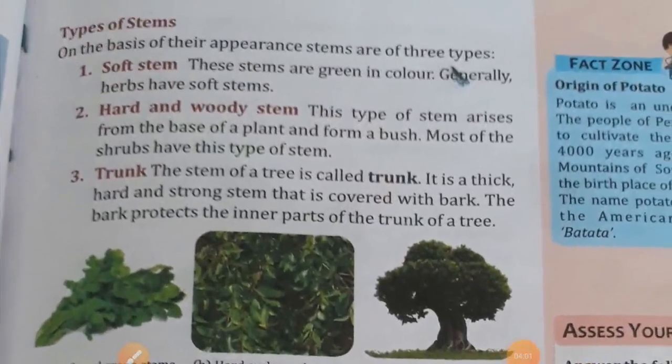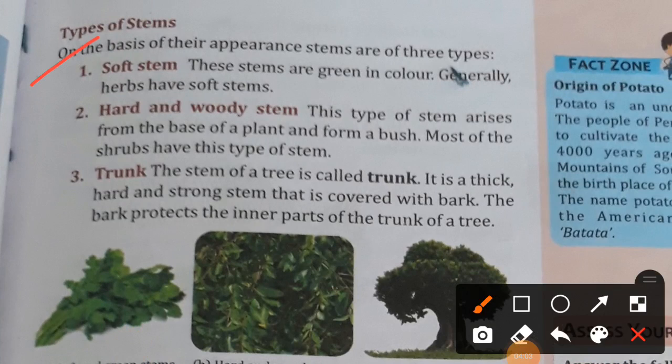Types of stems. On the basis of their appearance, stems are of three types: soft stem, hard and woody stem, and the trunk. Soft stem. These stems are green in color. Generally, herbs all have soft stems. Hard and woody stem. This type of stem arises from the base of the plant and forms a bush. Most of the shrubs have this type of stem.